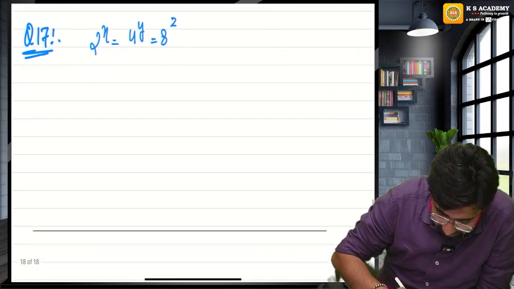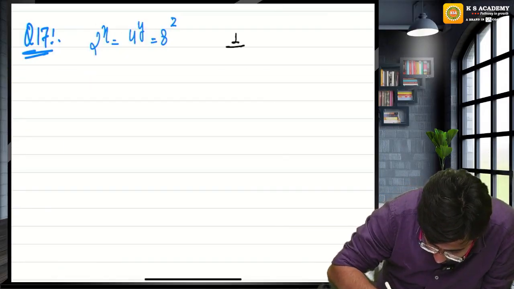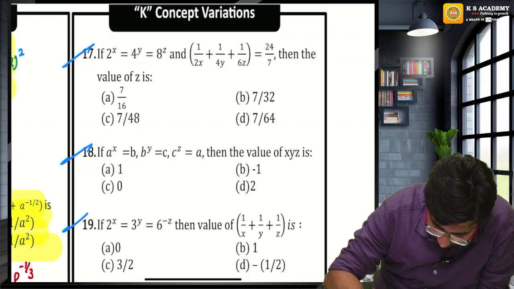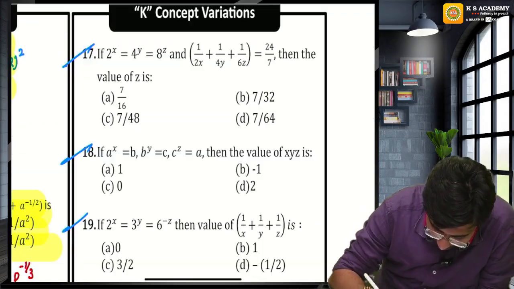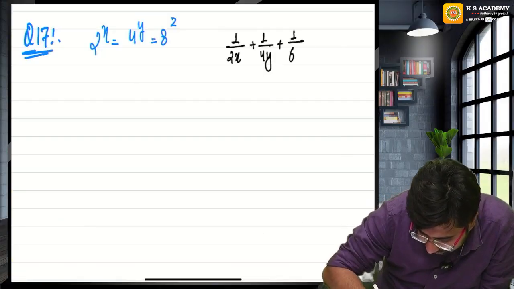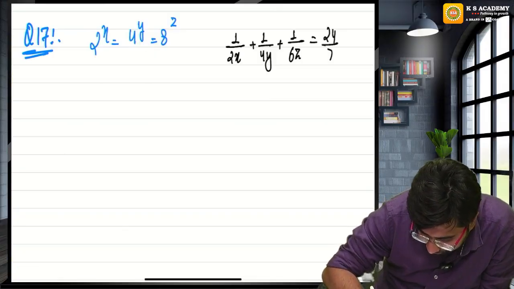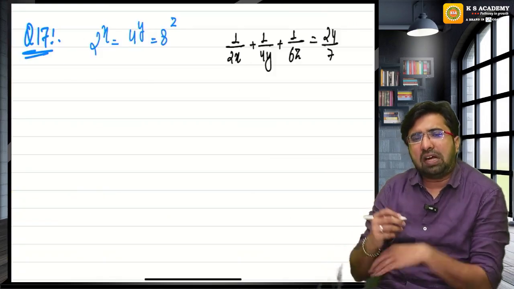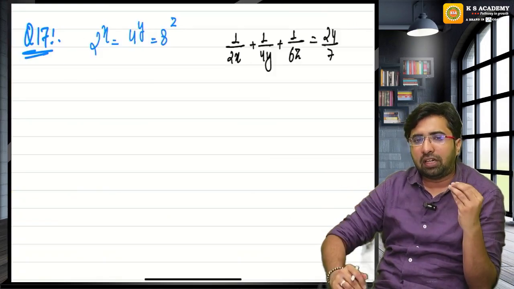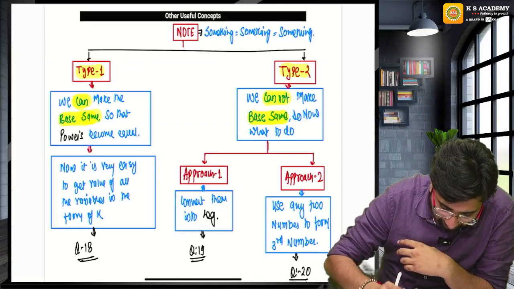They are asking the value of 1 upon 2x plus 1 upon 4y plus 1 upon 6z is equal to 24 upon 7. They are asking the value of z. Even if they ask only for z, we must be capable of getting the values of x, y, and z, everything. This is a type 1 question.